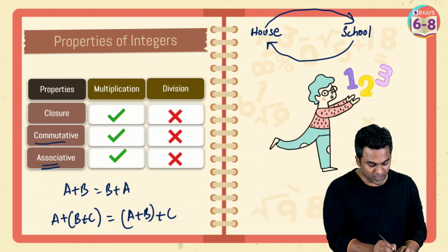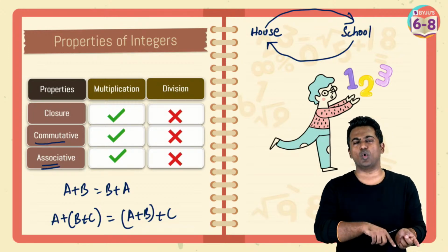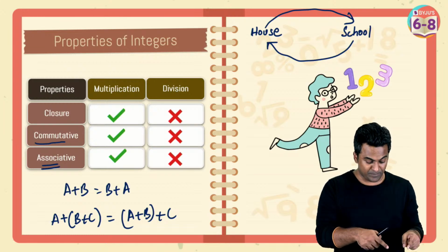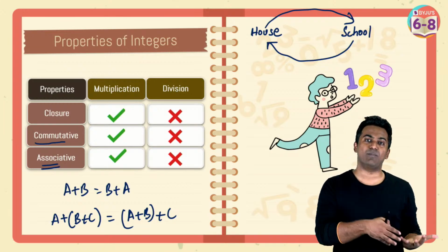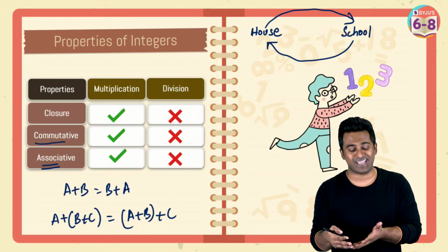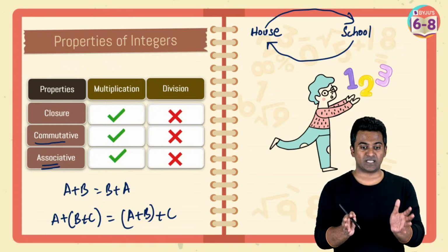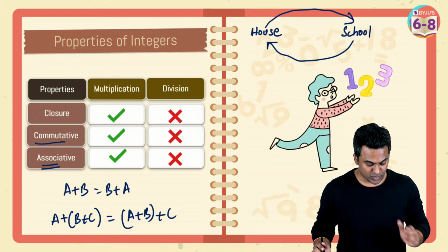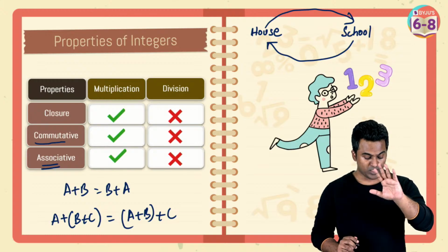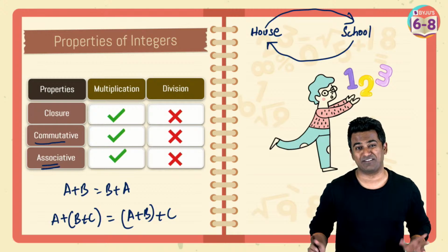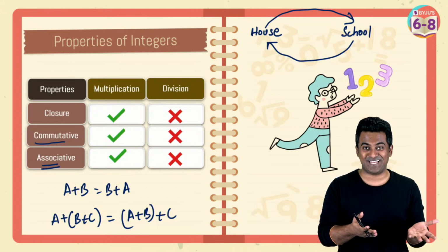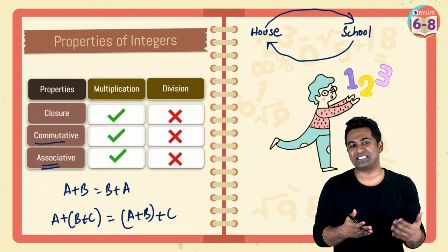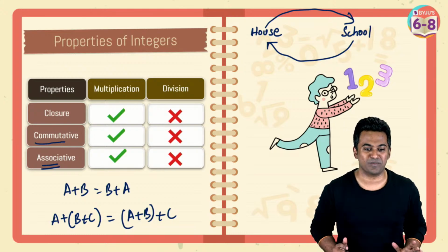Okay, so commutative, easy to remember now. Commute, home to school, school to home. A plus B is equal to B plus A. A multiplied with B is equal to B multiplied with A. Associative, brackets, association. Okay, I hope this clarifies the doubt now as to the confusion between commutative and associative. I used to have that when I was studying as well, and this is how we make up a few things through which it's easy for us to remember.